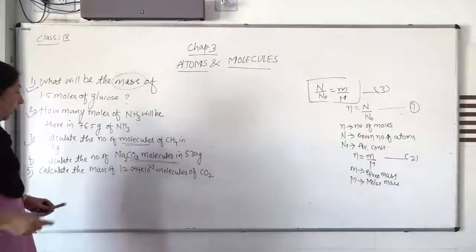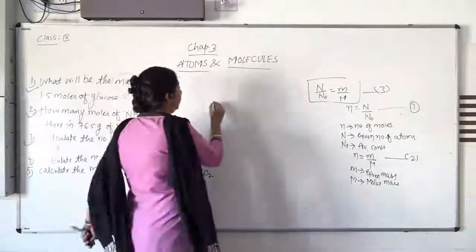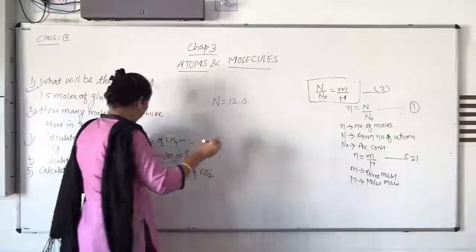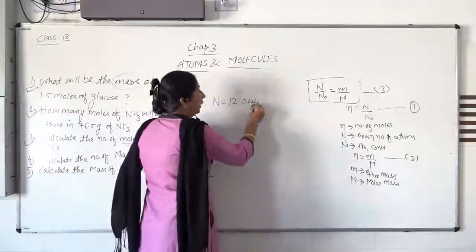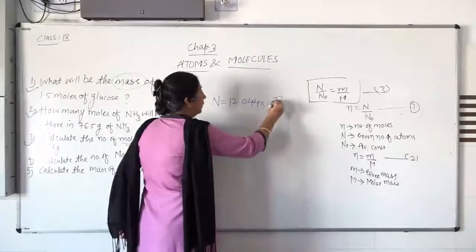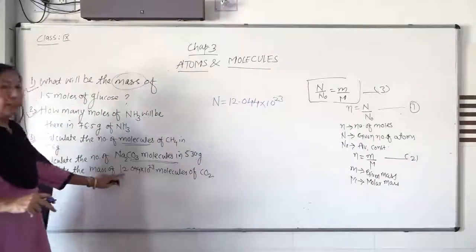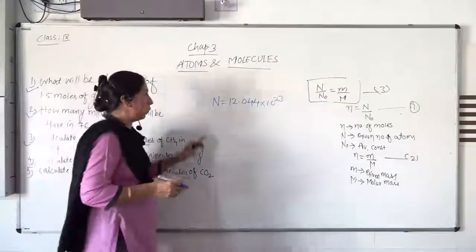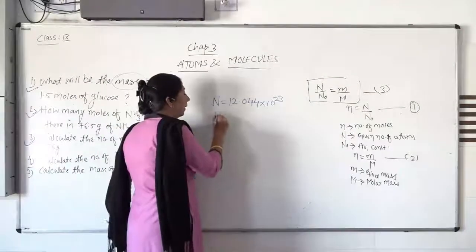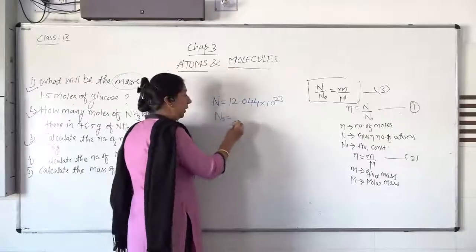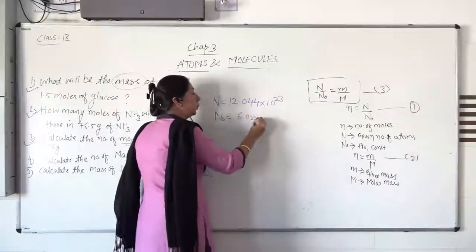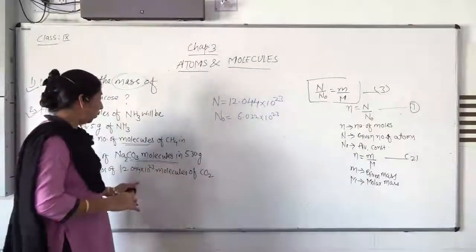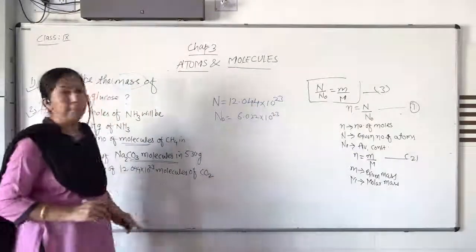The number of molecules, N, is given: 12.044 into 10 raised to 23. The Avogadro number, as we know, is 6.022 into 10 raised to 23. That is a constant quantity. Now you have to find out the mass of this number of molecules.